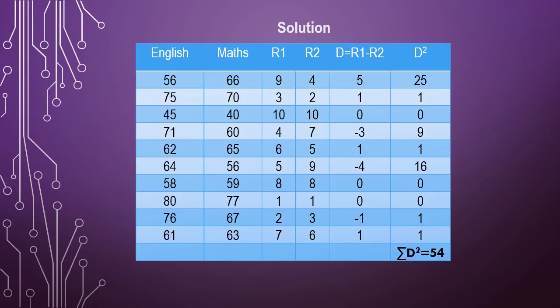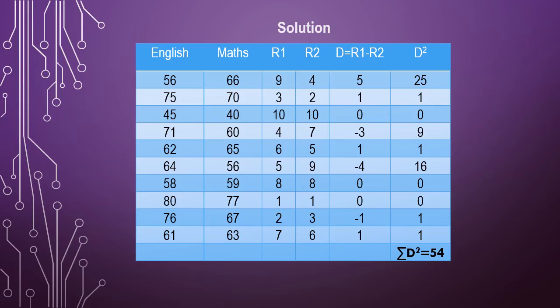While writing this solution, you need to be very careful that whatever marks have been given, you should not rearrange them either in ascending order or in descending order. You need to write in the same order which has been given in the question. You should not alter these values. You only have to allocate the rank based upon the values which have been given. And in some questions they might give the ranks directly, then you can directly find the value of D, then D square. Then next we shall move on to the formula.